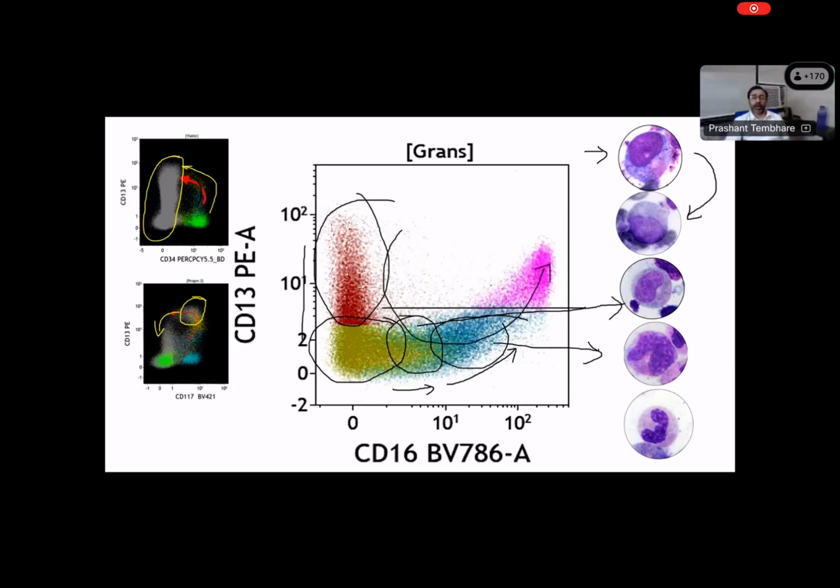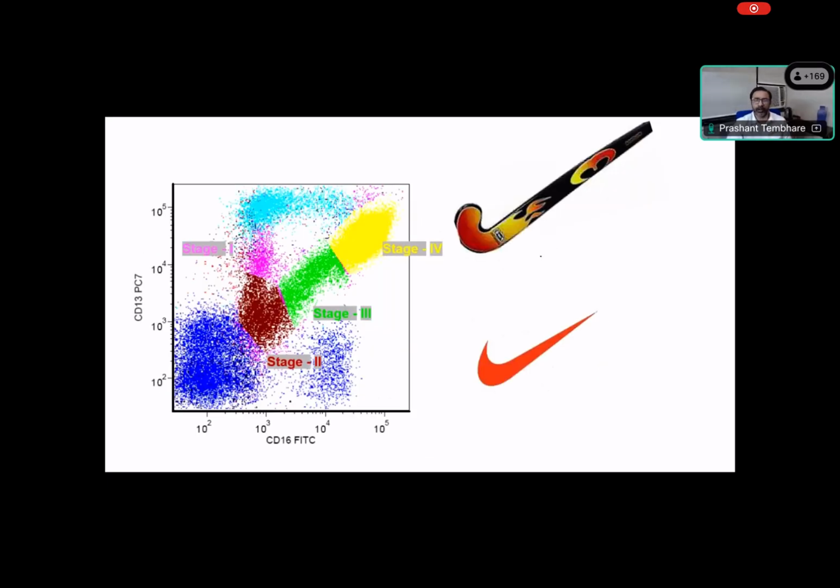Just using two markers, we have identified promyelocyte, myelocyte, metamyelocyte, and band forms, which basically correlates with morphology. Not exactly, but there is quite a synchrony between morphology and this, although you cannot say 100% that this is exactly the same stage. If you look at the morphology, you will have predominantly one stage, but some cells overlap. So phenotypically you can say this is stage 1, stage 2, stage 3, stage 4, and stage 5. To remember this, the maturation pattern looks like a hockey stick or a Nike sign. When we look at CD13 and CD16, the pattern gives rise to the granulocytic maturation pattern, which looks like a hockey stick or Nike sign pattern.